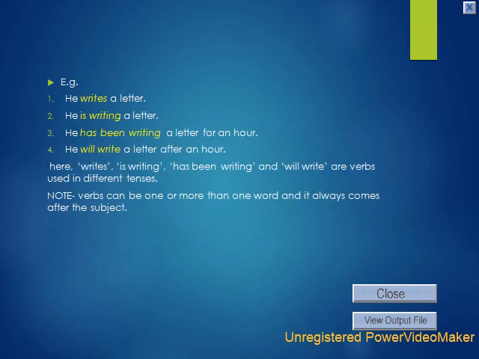Some more examples of verbs are shown in this slide. He writes a letter. He is writing a letter. He has been writing a letter for an hour. He will write a letter after an hour. Here, writes, is writing, has been writing, and will write are verbs used in different tenses.